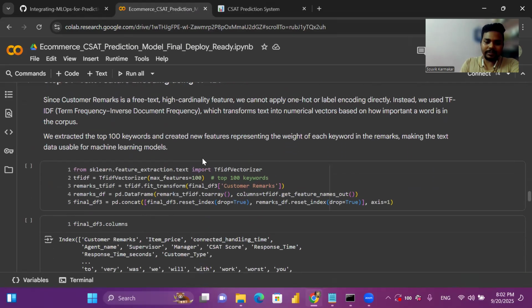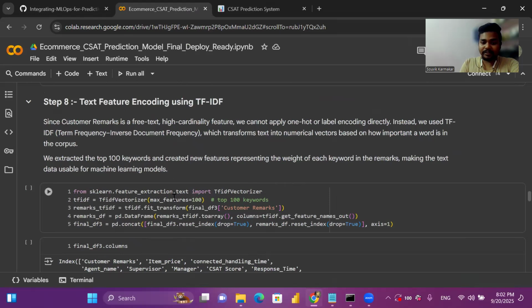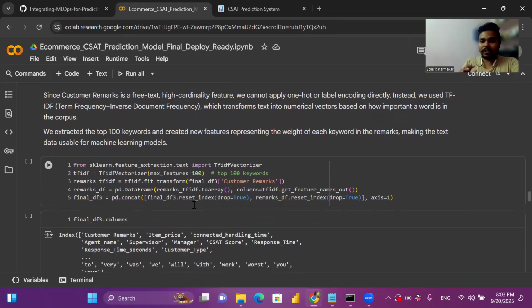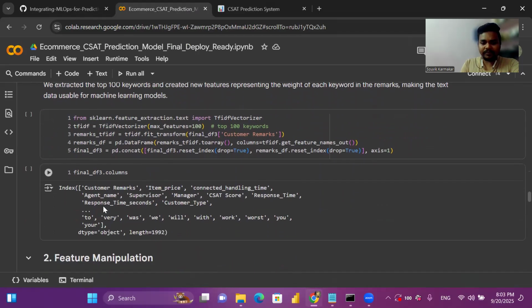After that, we have a customer feedback, customer remarks column. There we have too many text things. So in that case, I have employed text feature encoding using TF-IDF. Also, I have kept only the top 100 keywords, not more than 100. So I have employed these TF-IDF features and encoded the categorical columns. After encoding, this is the overview of the columns.